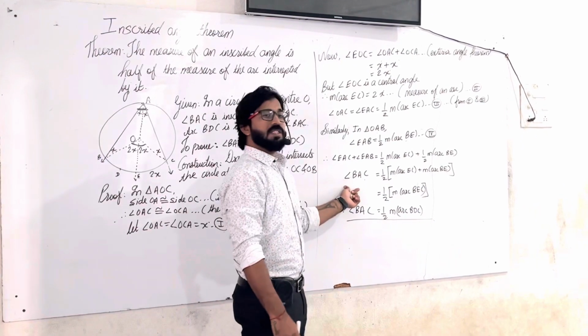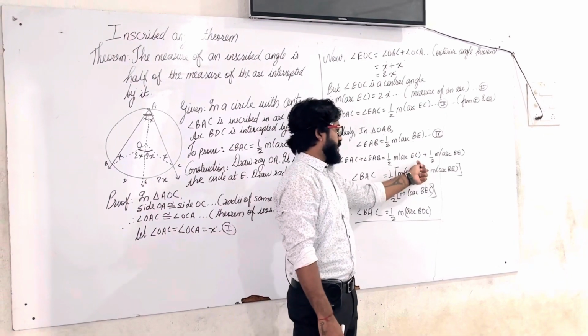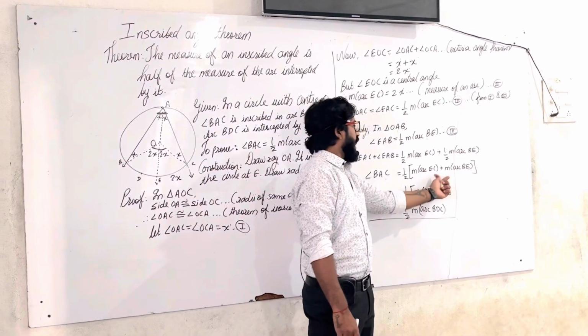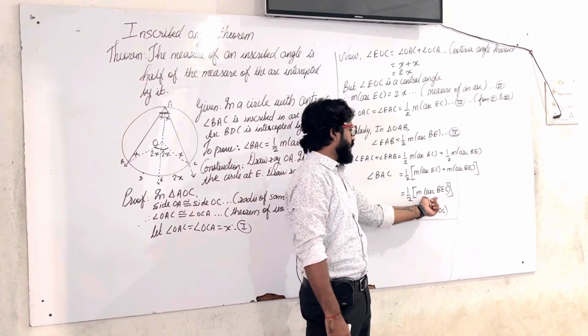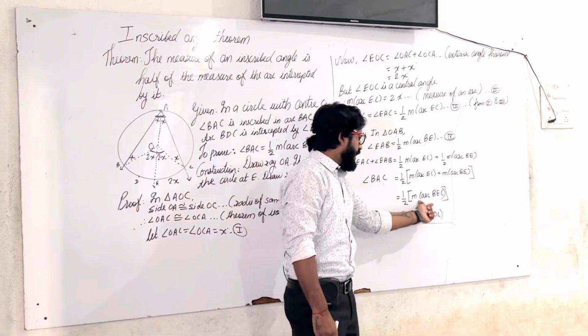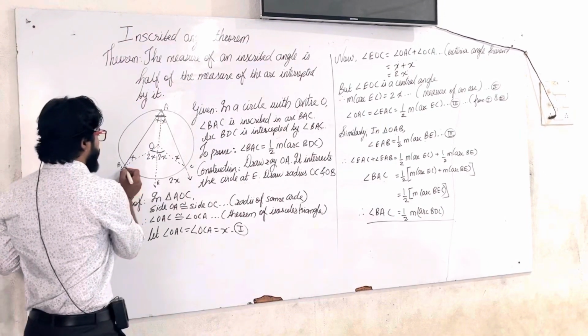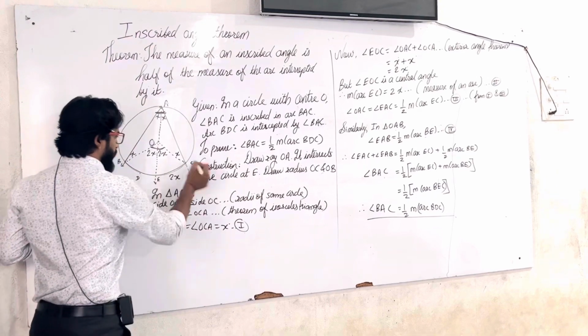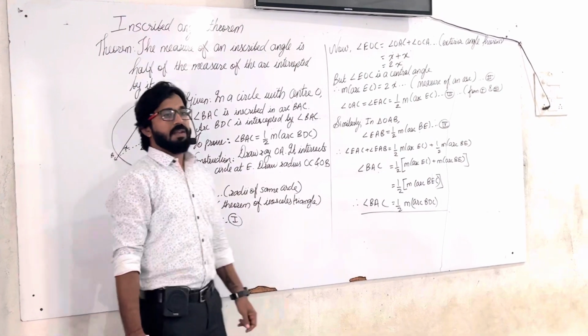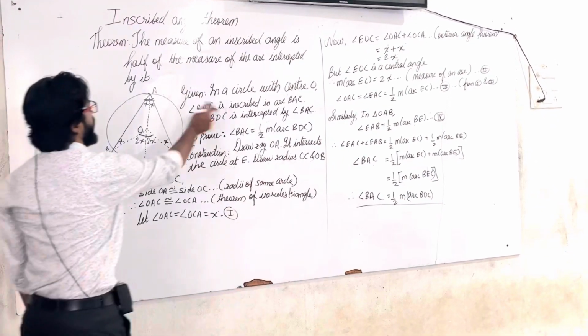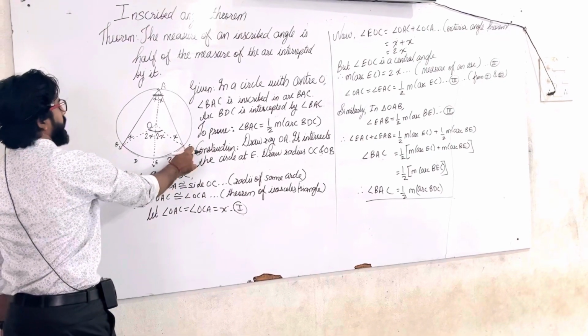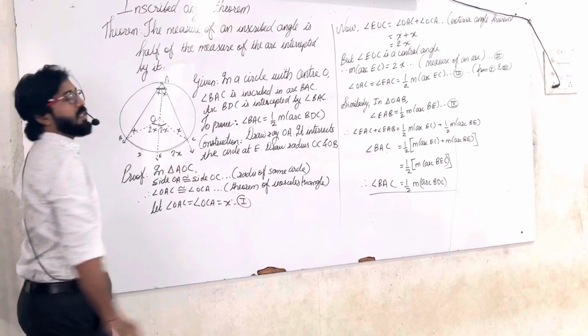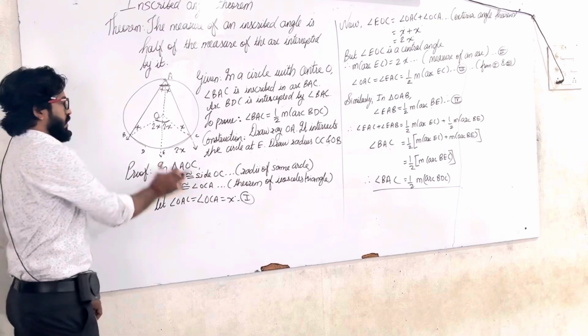Therefore, angle BAC is equal to half of the measure of arc EC plus the measure of arc BE. Adding the two arcs, we get the measure of arc BEC, and from the diagram, arc BEC is nothing but arc BDC. So this is the inscribed angle theorem: the measure of an inscribed angle is half of the arc intercepted by it.